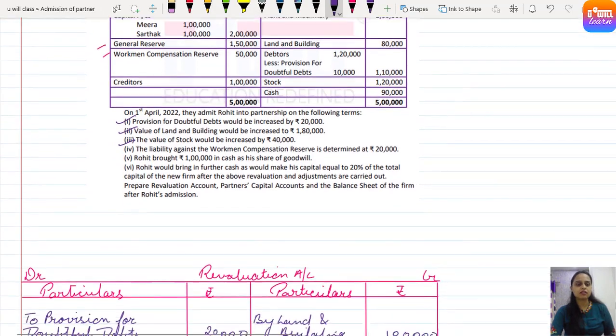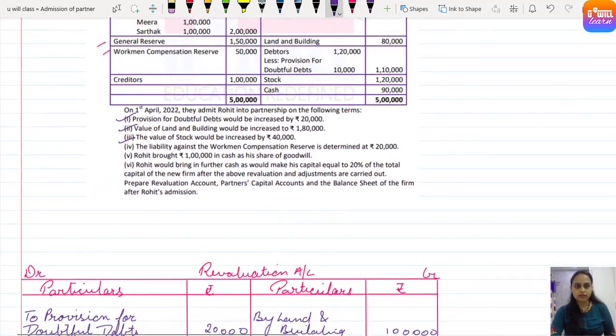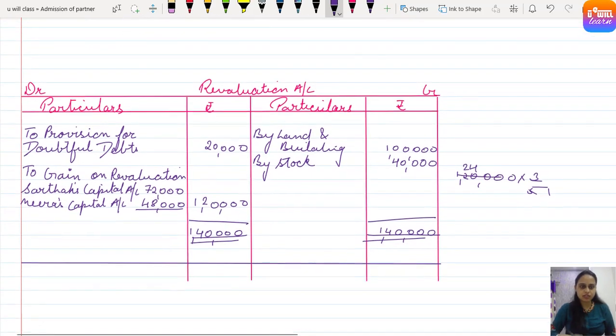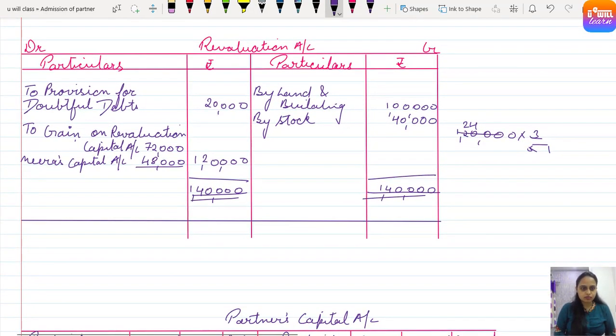First is Meera and Sarthak. Oh, I have written Sarthak and Meera. Oh, that is wrong. That is really wrong. First is Meera. So just changing in the revaluation. First is Meera because ratio is 3:2. That means Meera and Sarthak were partner. So when we are writing gain on revaluation, it must be Meera first, and second one is Sarthak.